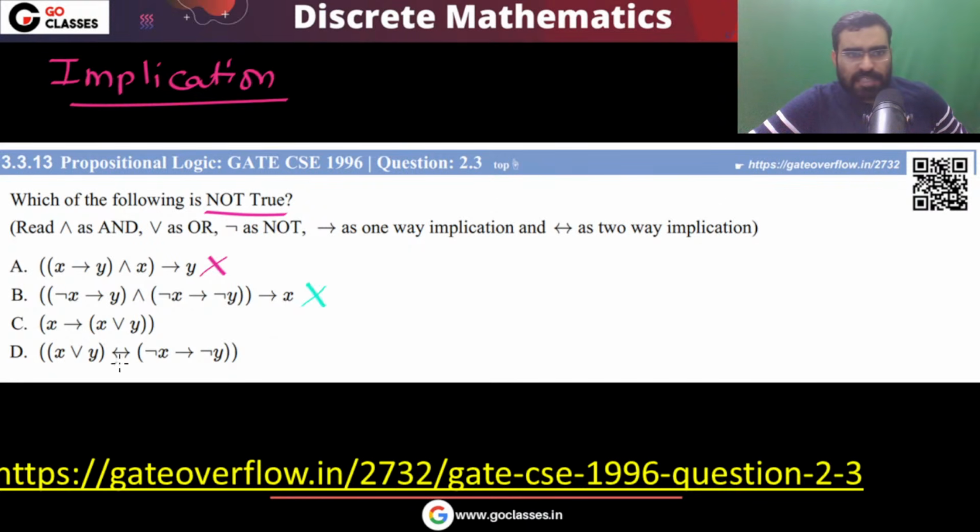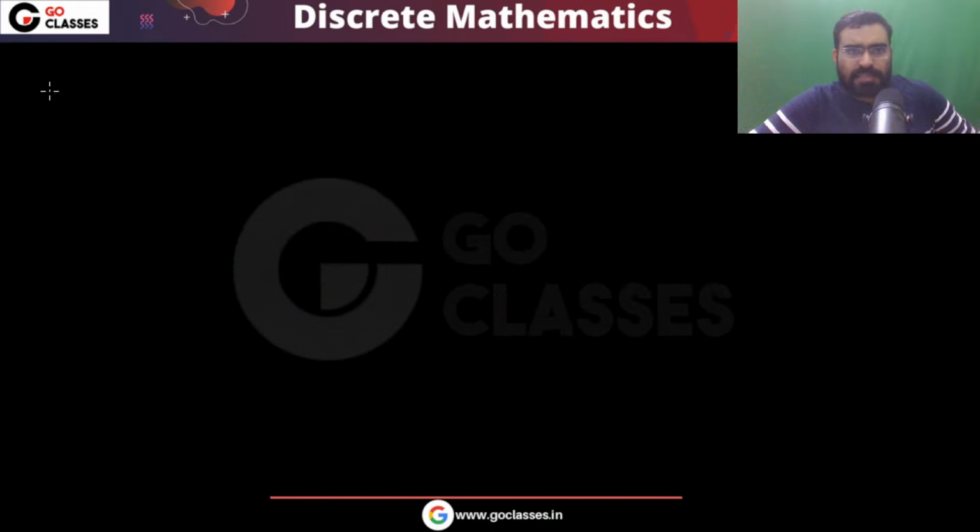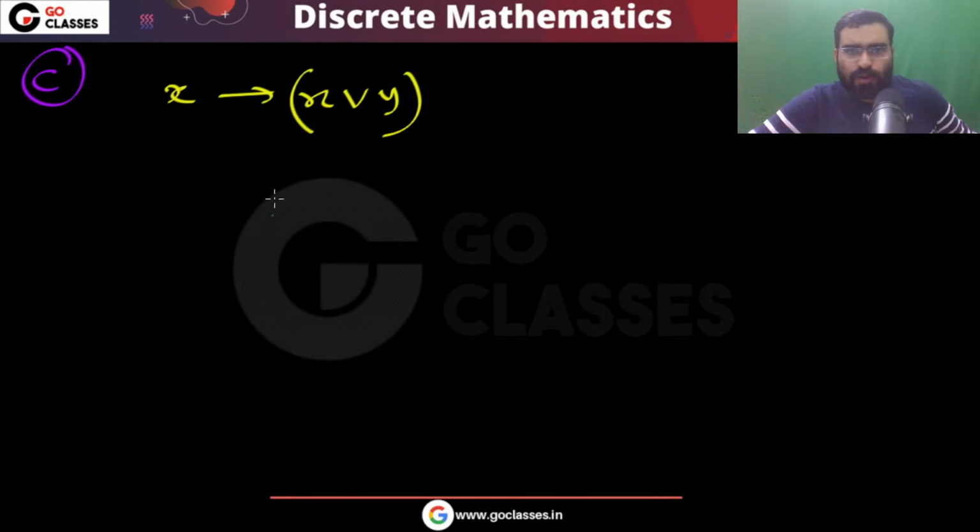Now let's see option C. Can I say this is a tautology? Can I say that this is always true? Can you make it false? This option C is saying that X implies X or Y. Can we make it false?